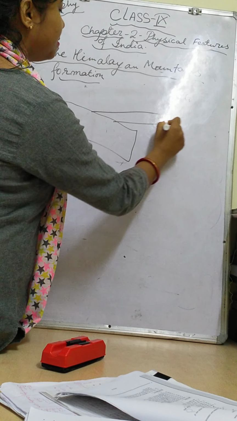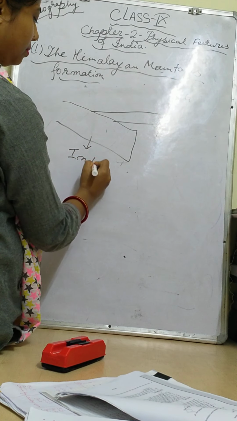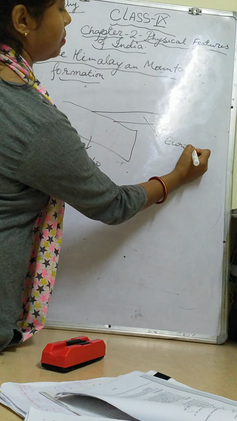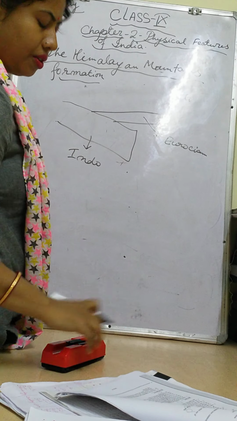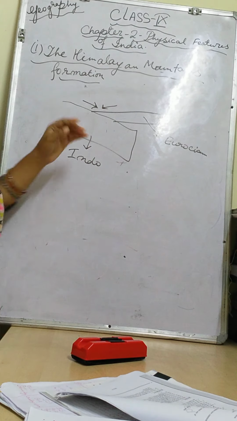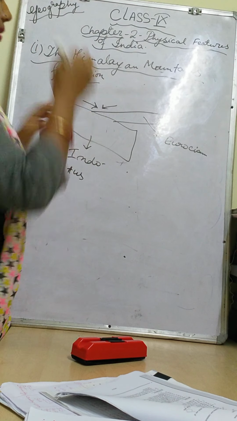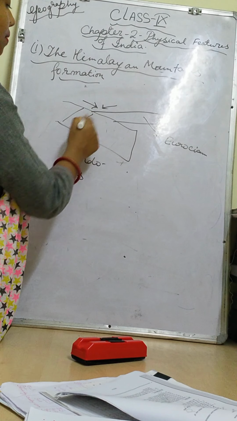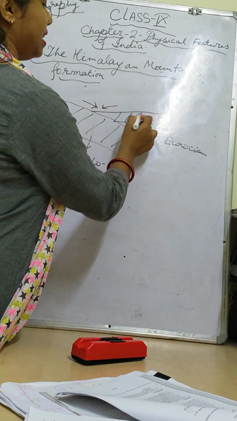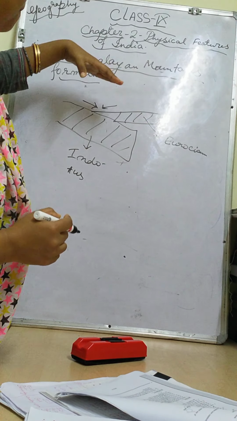This is Indo, and this is Eurasian. So after this collision happened, the Indo-Australian plate, being more dense, has been getting under the Eurasian plate, and the Eurasian plate is lighter. That's why it has gone up.